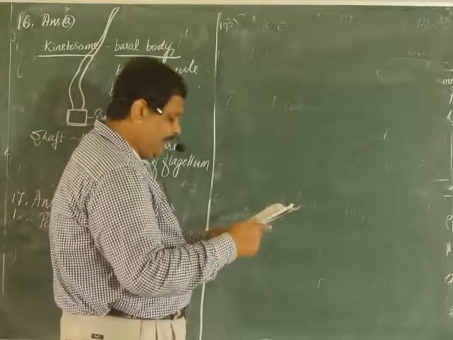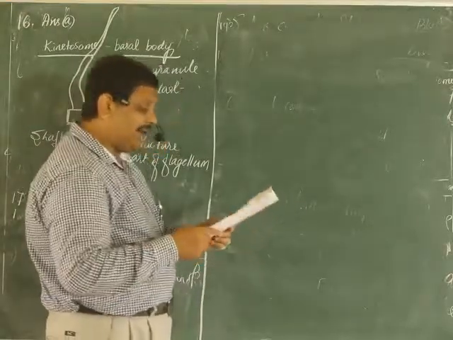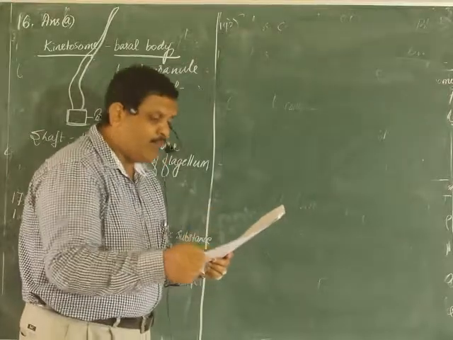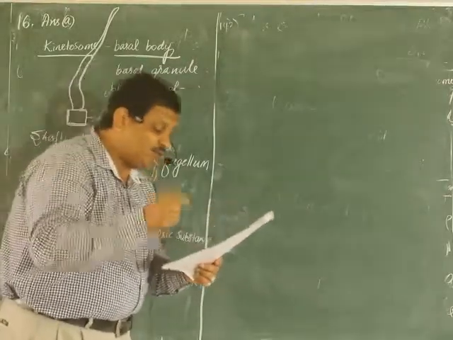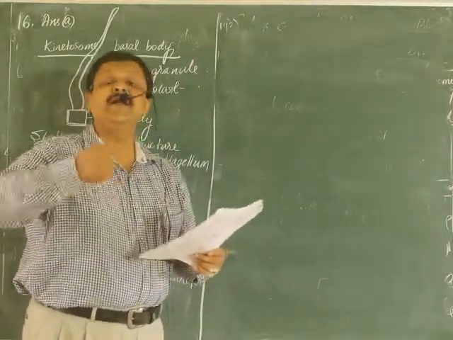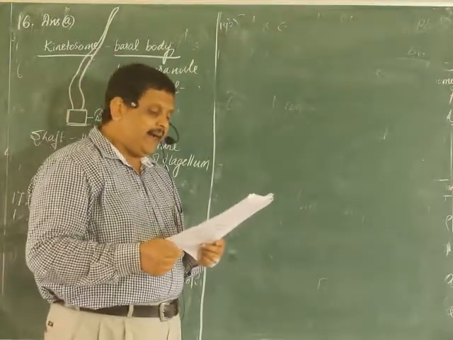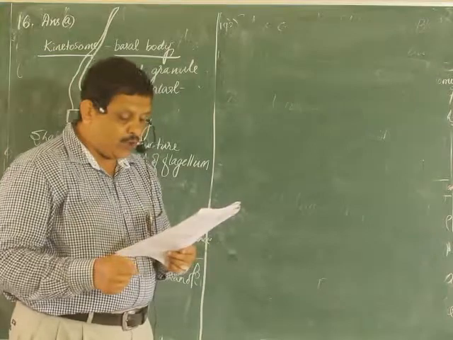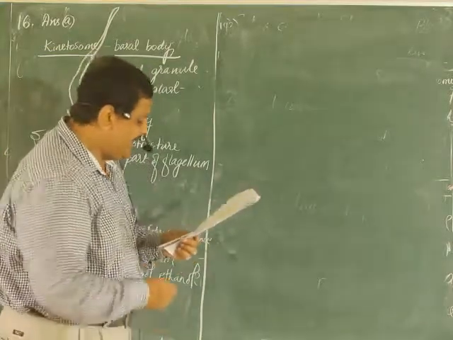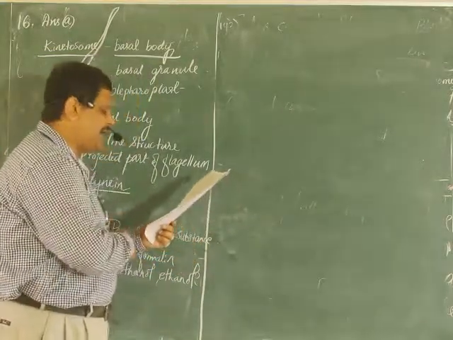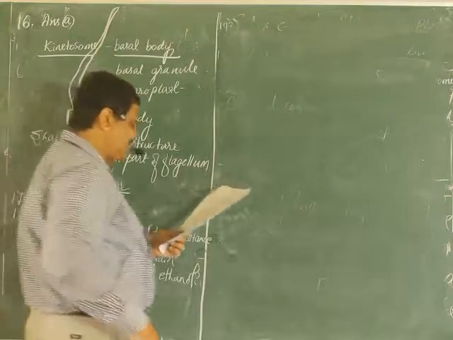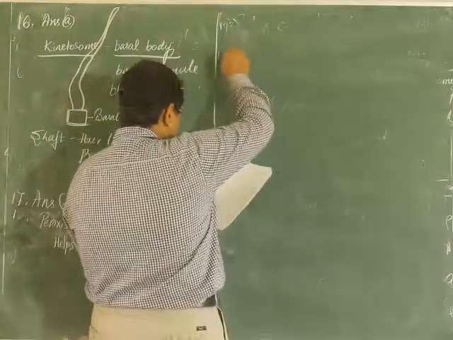So here, dear students, what they are telling is that during metabolism, molecular oxygen is used by various oxidative enzymes, like urate oxidase and amino acid oxidase. I will write it.